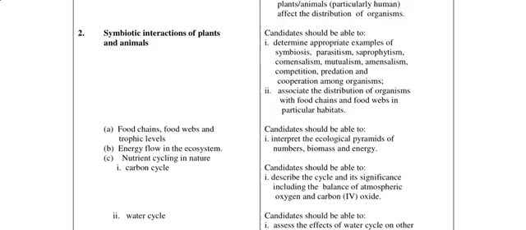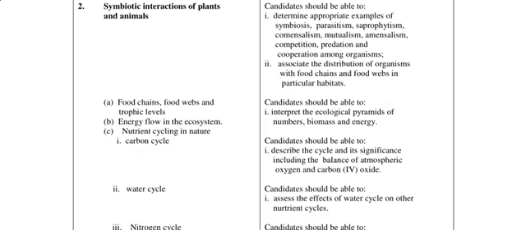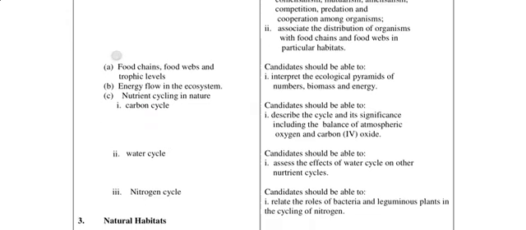Then associate the distribution of organisms with food chains and food webs in particular habitats. Right, so a food chain is just a linear sequence, while in a food web we have a whole lot of different linkages. Then on the left-hand side we have food chains, food webs, and trophic levels, energy flow in the ecosystem, and nutrient cycling in nature.